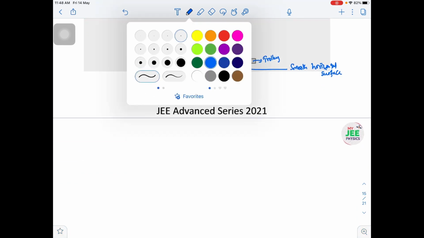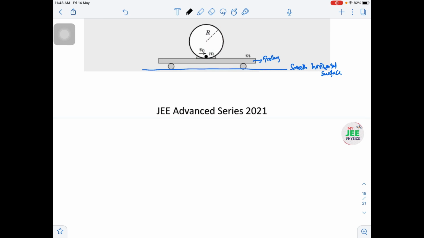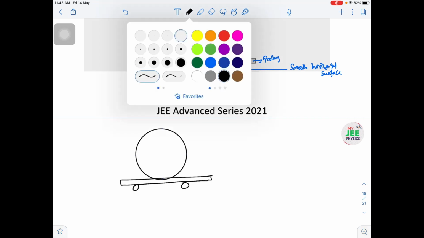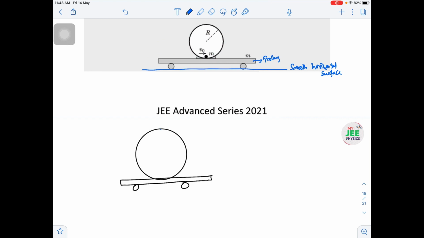When this small object is reaching the topmost point, this is the trolley, and this is the vertical circular track. Just try to adjust with the diagram. When the ball has gone to the topmost point, let us say it has some velocity v1, then the trolley will have some other velocity because it is on the smooth horizontal surface. The trolley is not fixed, the vertical track is also not fixed. That is the thing we have to observe in this question.